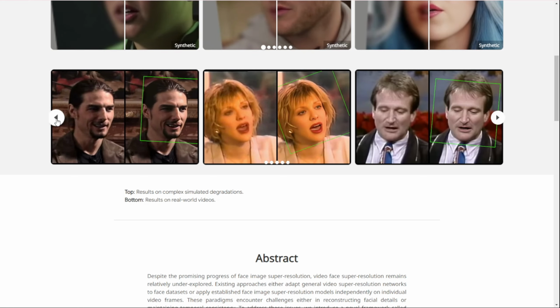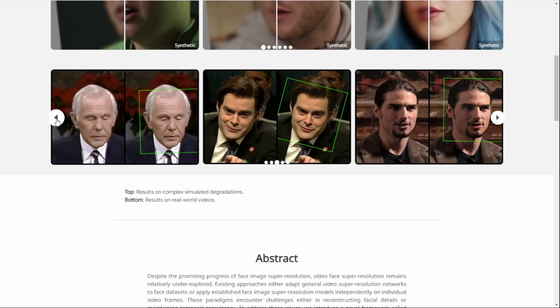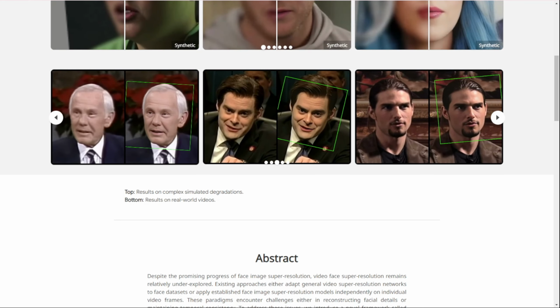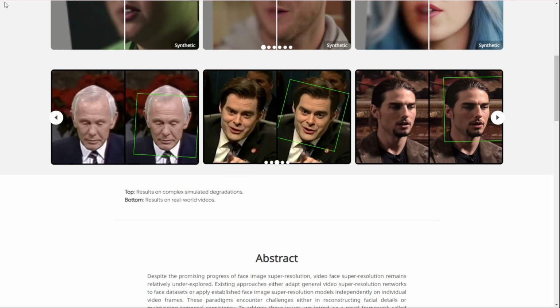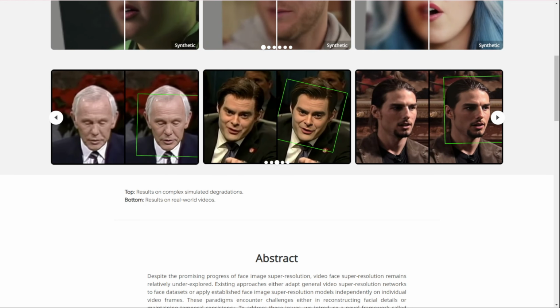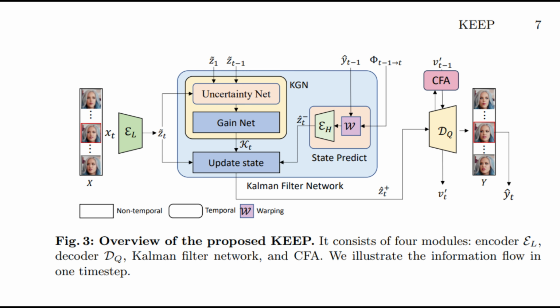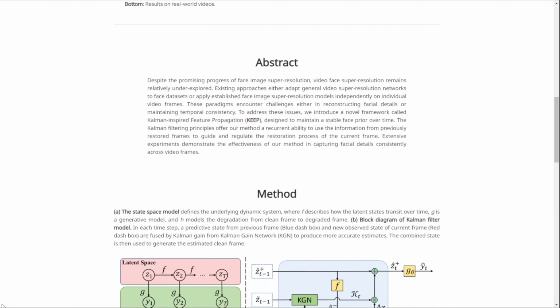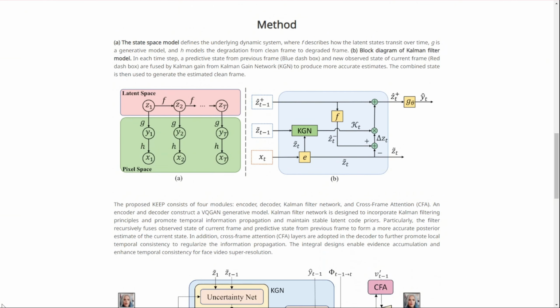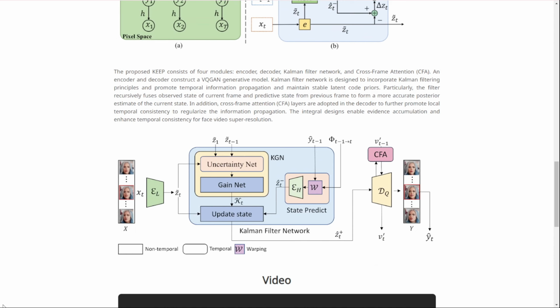To achieve this, KEEP leverages principles from Kalman filtering, a technique you might be familiar with from GPS systems or robotics. Kalman filtering is all about estimating unknown variables from a series of measurements over time, even when those measurements are noisy or inaccurate. In KEEP's case, it's estimating the true appearance of a face from a series of low-quality video frames. Each frame provides new information, which KEEP uses to refine its estimation.